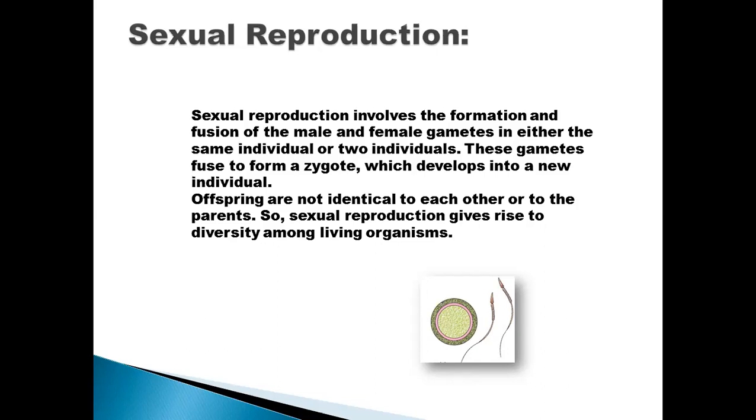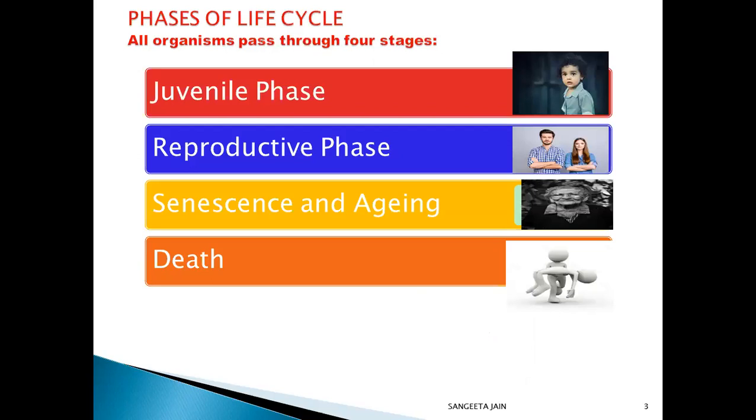And there is a need of meiosis cell division. This cell division is important because it is used to make the haploid number. So at the time of fusion, again, the 2n number will be restored. The life cycle of all organisms passes through 4 stages: juvenile phase, reproductive phase, senescence and aging, and death.